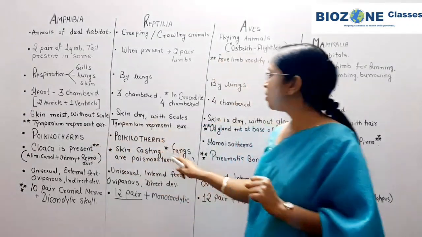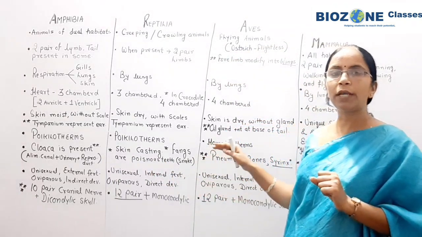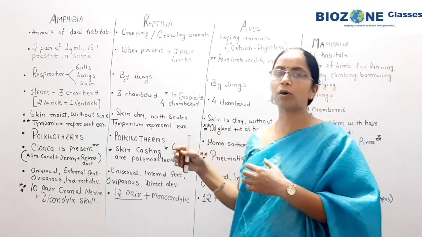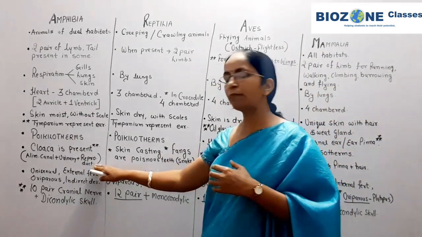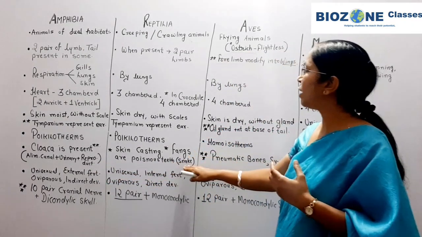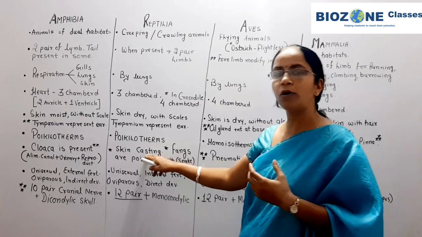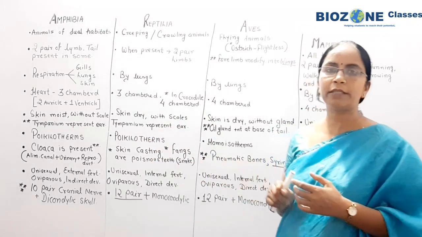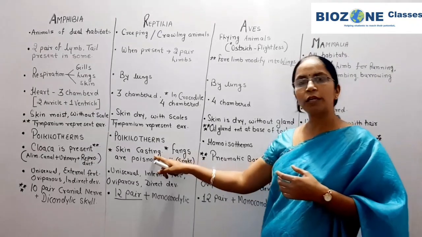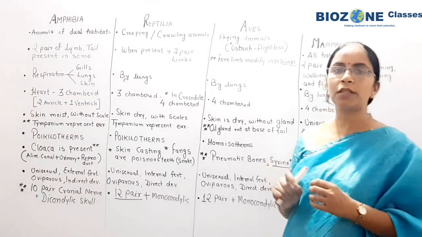Okay, now this point we are studying is mainly regarded with the identical phenomena or identical features of individual groups. So the members of amphibians show the presence of cloaca. Now you remember when we study the reptilia. In reptilia, the identical phenomenon of skin casting, not in all reptilians but in some reptilian snakes, commonly appears. Skin casting appears. Secondly, the fangs you remember, the poisonous teeth in snakes.